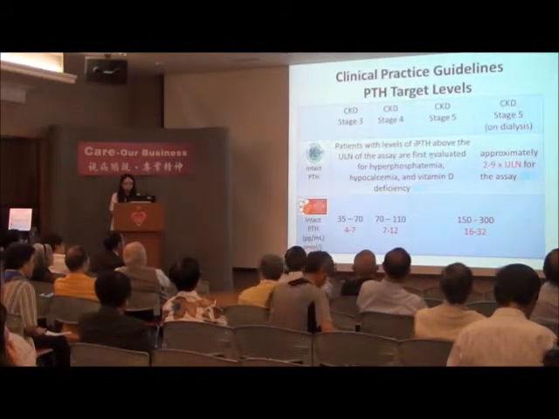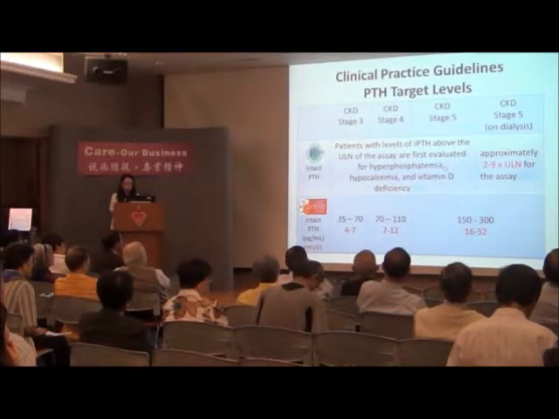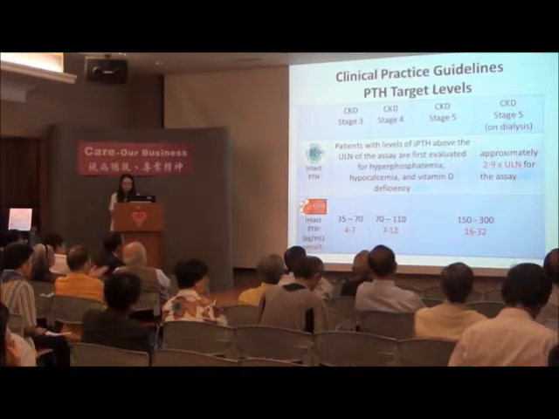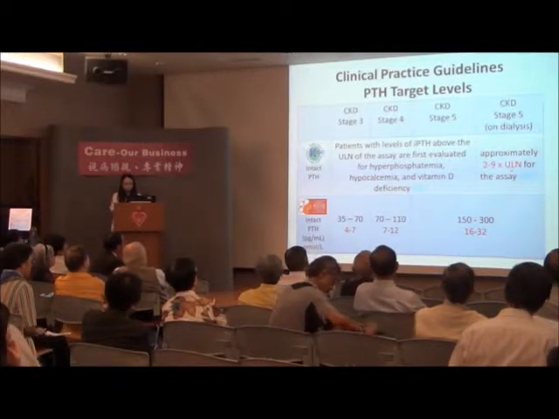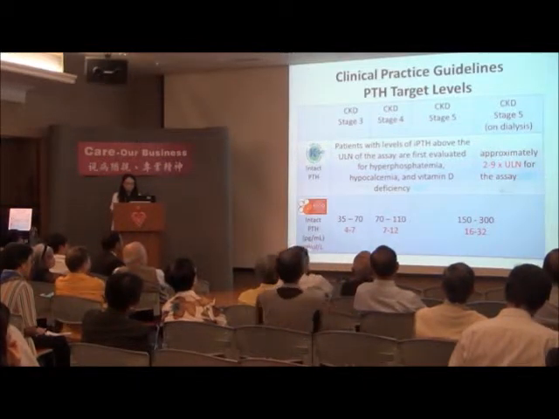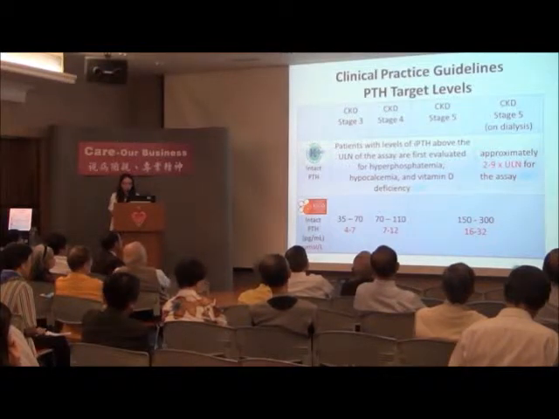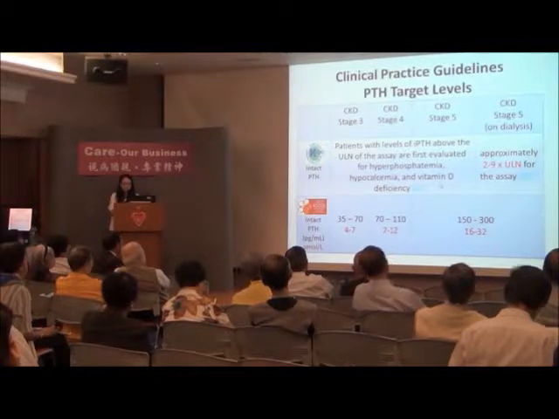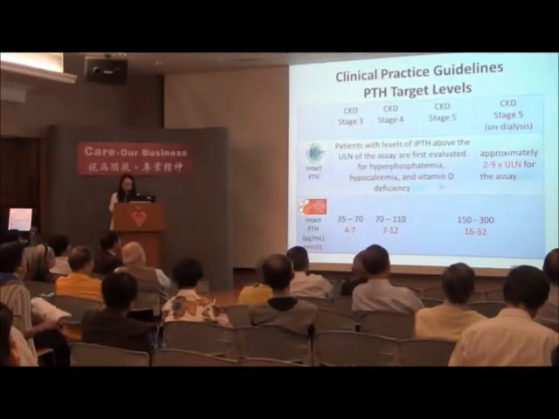when there is a normality of the PTH about upper limit normal, they suggest first evaluate for any hyperphosphatemia, hypocalcemia, and vitamin D deficiency. But for those patients who are on dialysis, they suggest to keep it around 2 to 9 times the upper limit of normal. The reason why they do not give an absolute reference range for the PTH is because they found that there are significant variations in the PTH result with different laboratory assays.